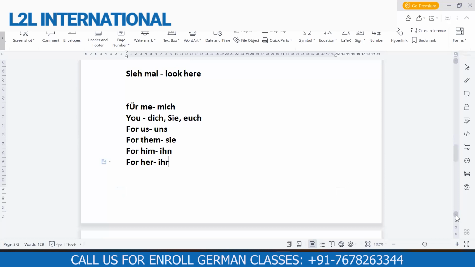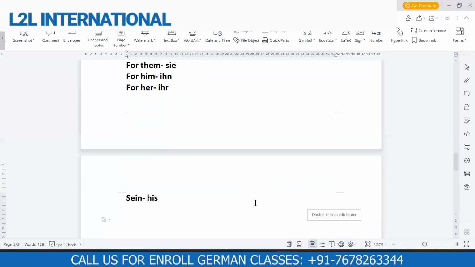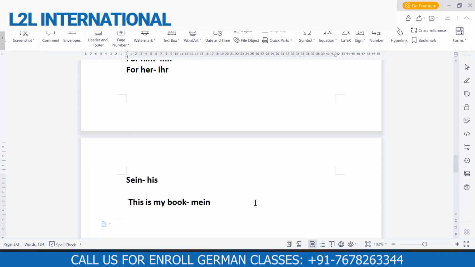So do not mix, remember, possessive article that shows possession, whose thing. This is my book. So if it is my, you would use mein, das ist mein. But if you write this book is for me, then here you cannot use mein. Here it will be das Buch ist für mich.